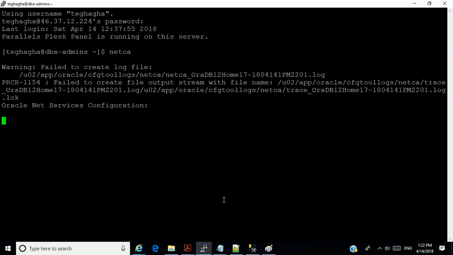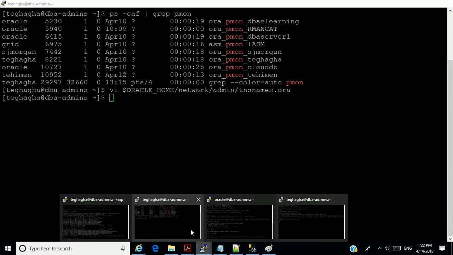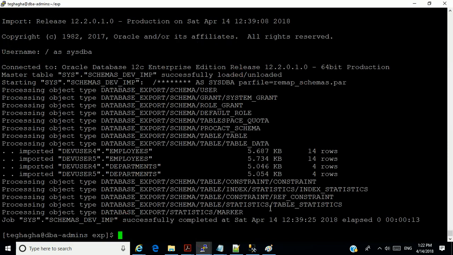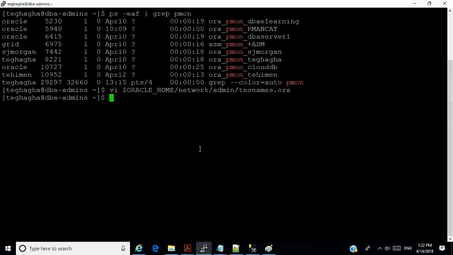Okay. So while the GUI is coming out, what I'm going to do, fast, because we don't have much time, is set the appropriate parameters for the recovery destination in SQL Plus. All right.